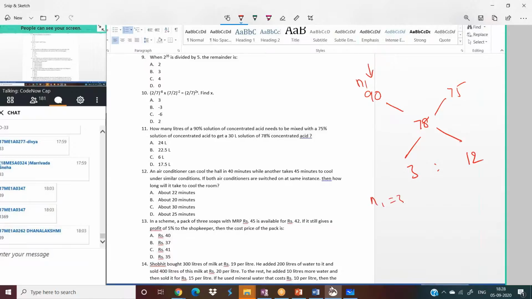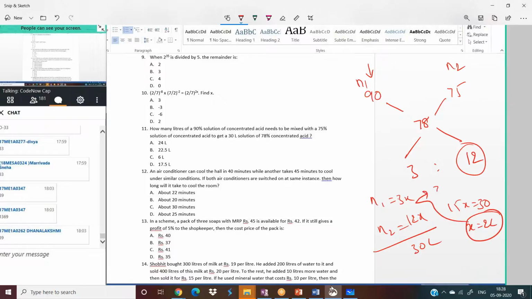And we have to find out this value, n1 value. N1 should be 3x, N2 should be 12x, and together they are 30 liters. So 12 plus 3, that is 15x equal to 30 liters. So x equal to 2 liters. And now substitute here, it should be 3 into 2 liters, that equal to 6 liters. 6 liters is the answer.